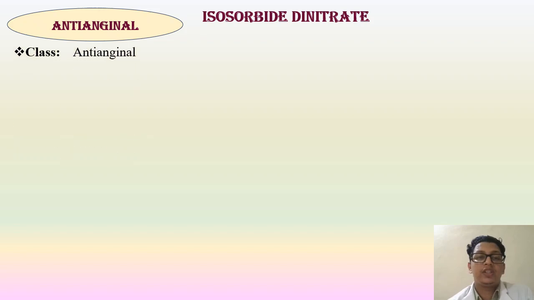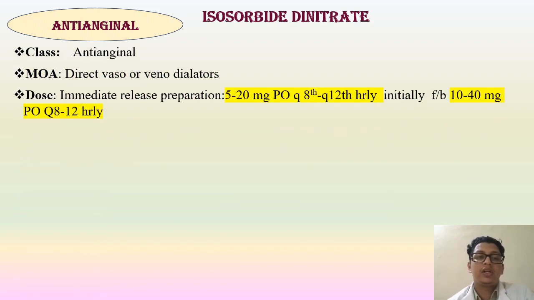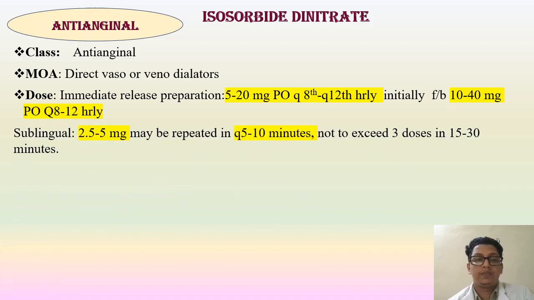It is used as an anti-anginal drug, class anti-anginal. Mechanism: direct vasodilator. Dose of the immediate release preparation is 5 to 20 milligram every 8 to 12 hours initially, followed by 10 to 40 milligram every 8 to 12 hours. Sublingual is 2.5 to 5 milligram, may be repeated every 5 to 10 minutes, not to exceed 3 doses in 15 to 30 minutes.